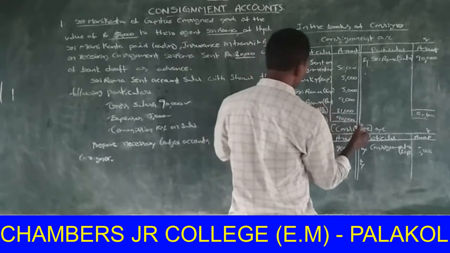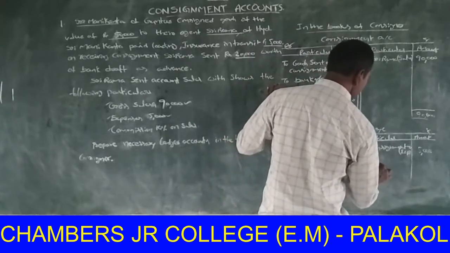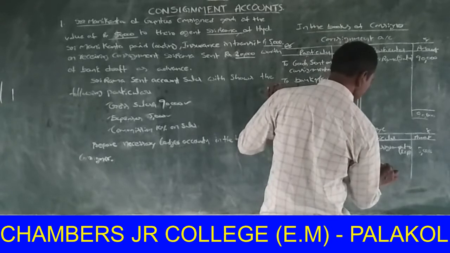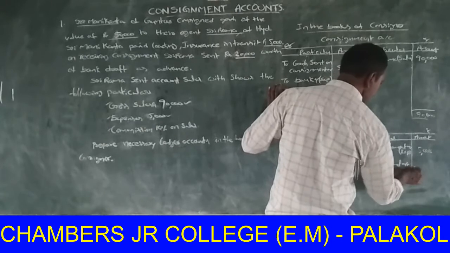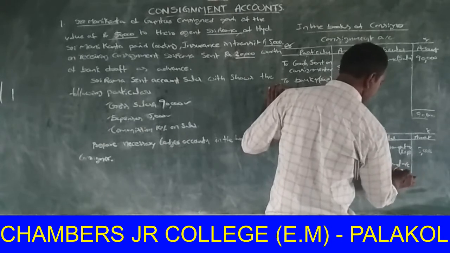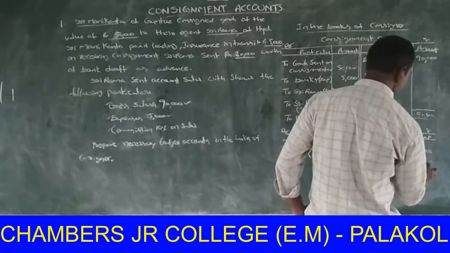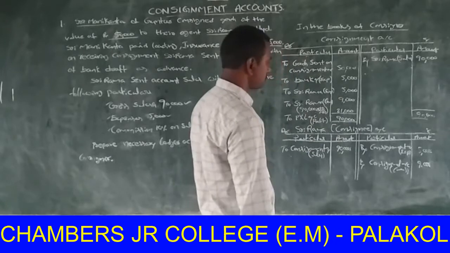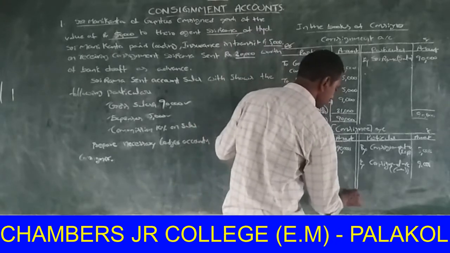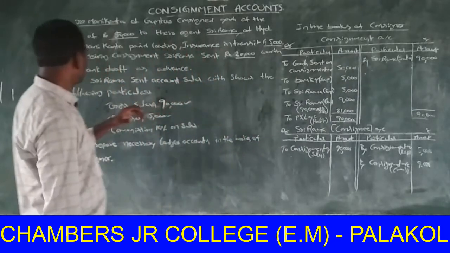Next one, the commission of Sri Rama is on the debit side. Now we transfer it to the credit side of the consignee account, by consignment account, in brackets commission 9,000. Here the commission amount is 9,000. Now look at the sum.